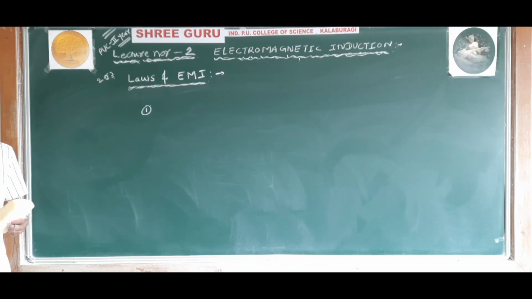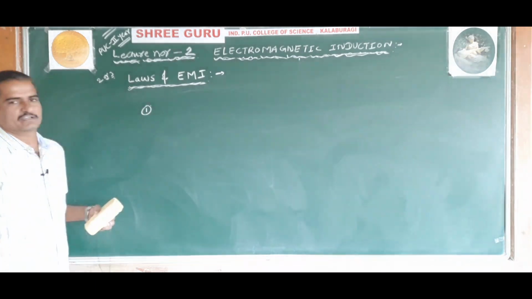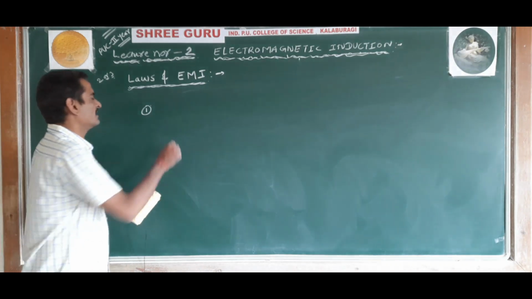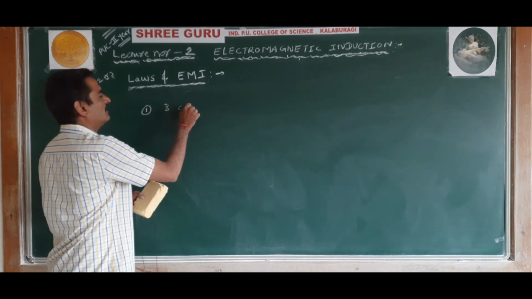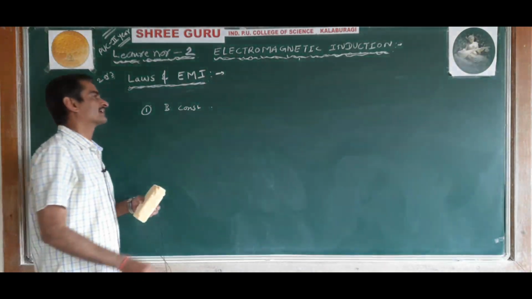The magnetic flux linked with a coil can be changed by keeping the magnetic field constant and moving the conductor through it. That is one of the ways to change the magnetic flux.